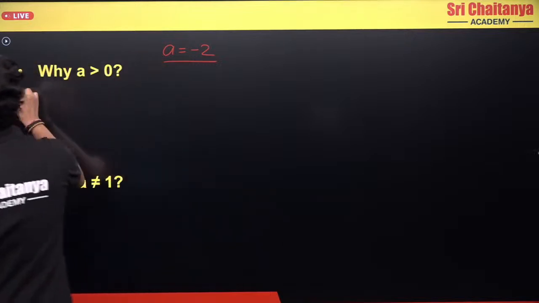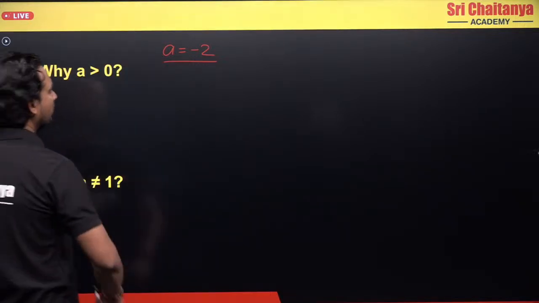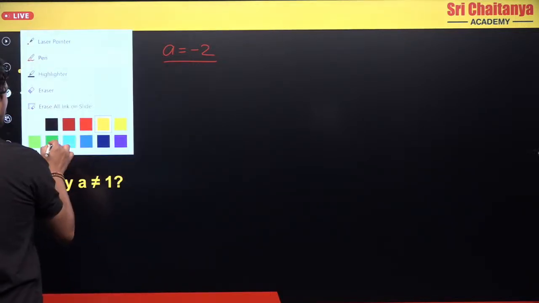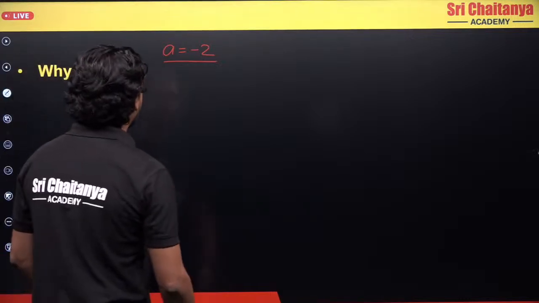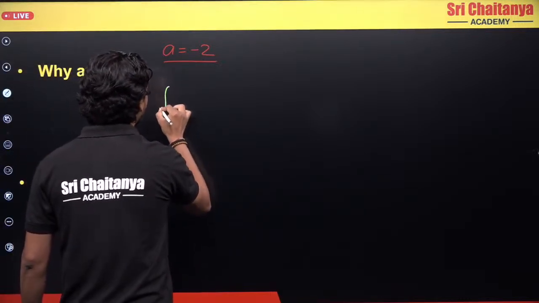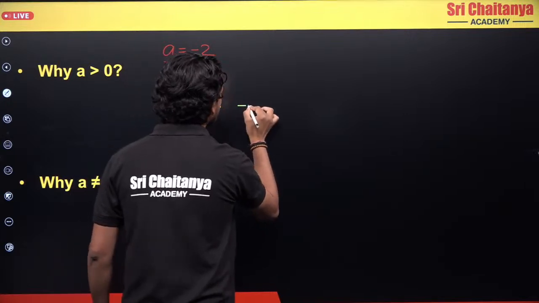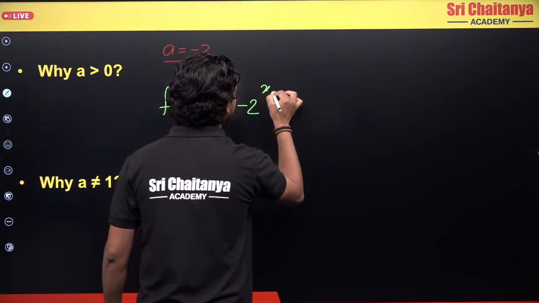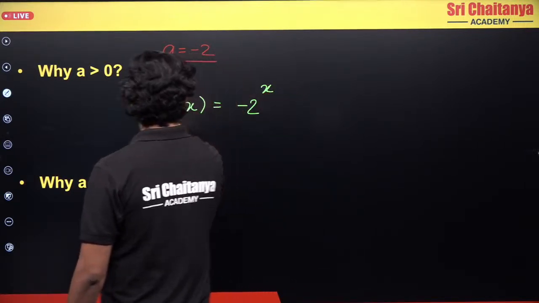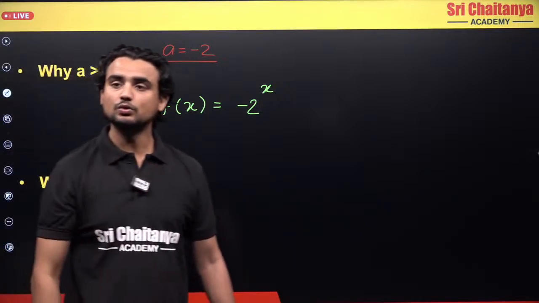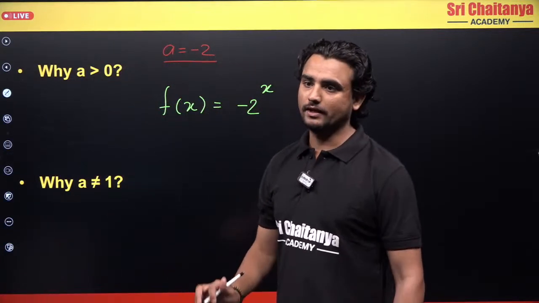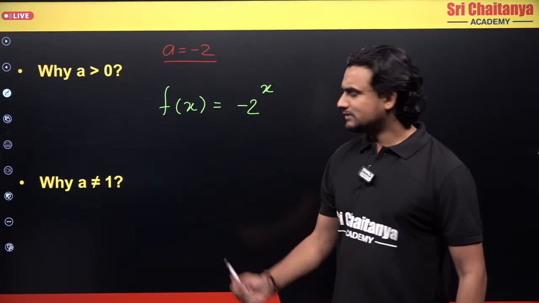So when I take a as -2, the function f(x) will now become (-2)^x. Now what is the problem here?